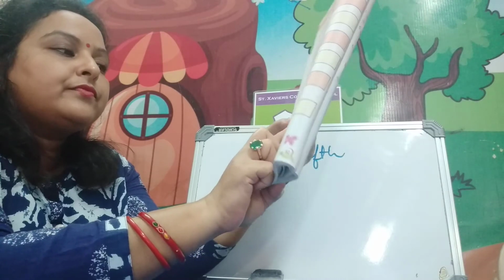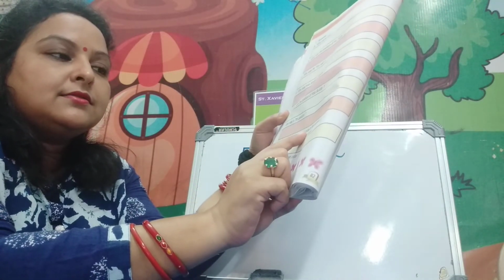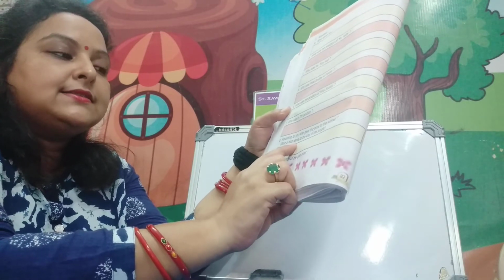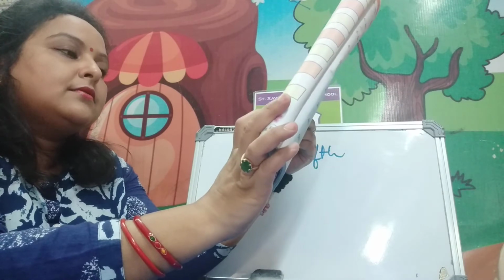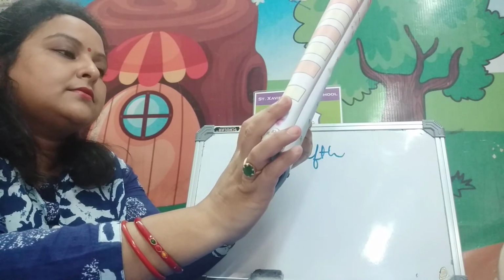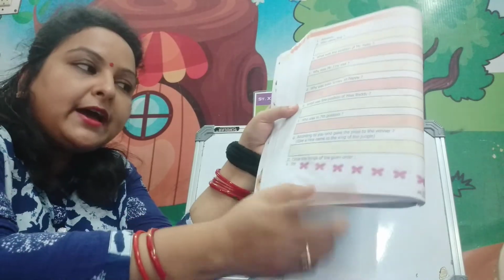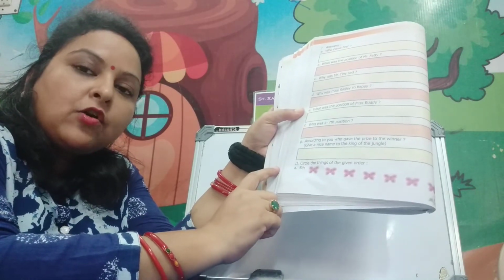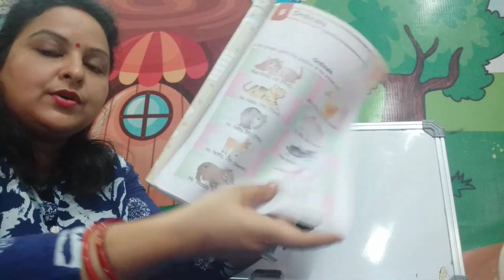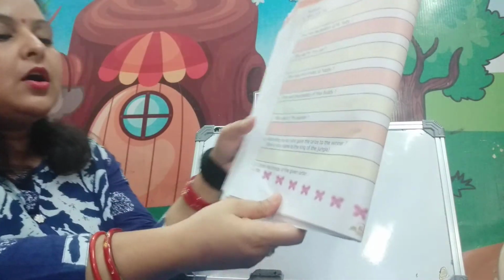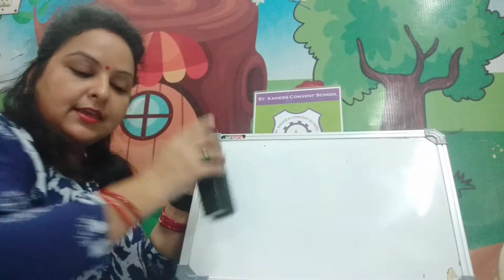According to you, who gave the prize to the winner? Give a nice name to the king of the jungle. The prize will be given by the king of the jungle, which is Mr. Fatso. Okay.